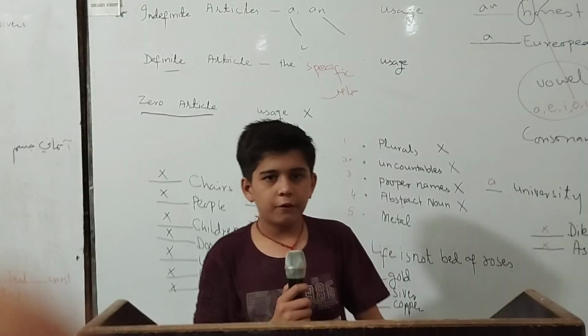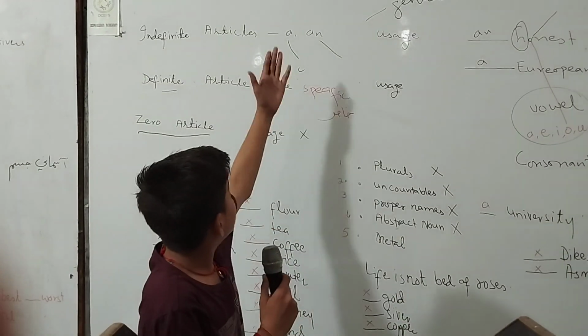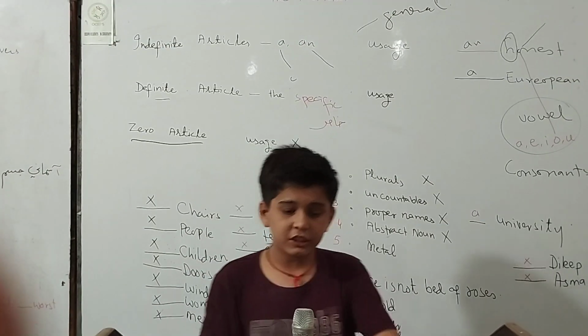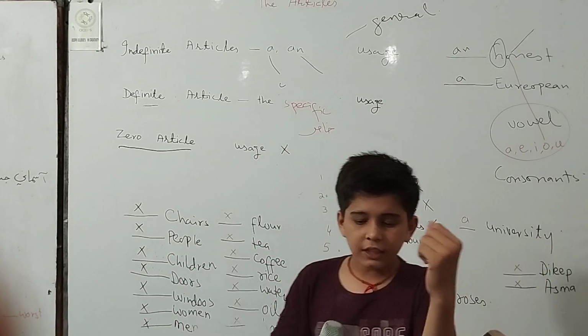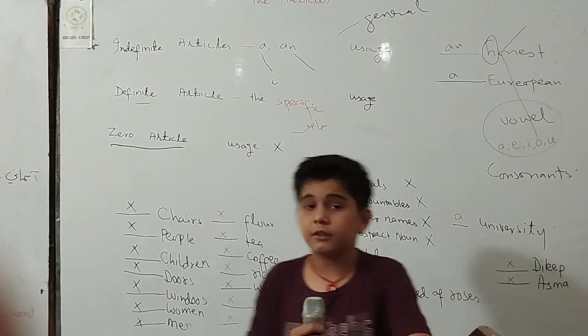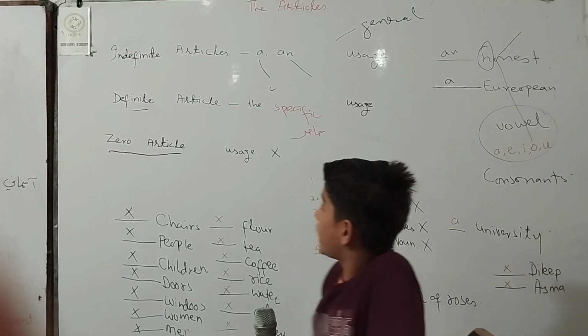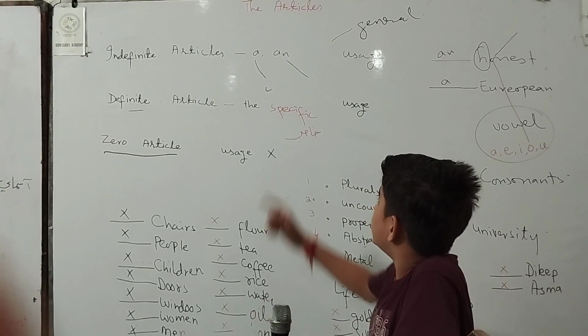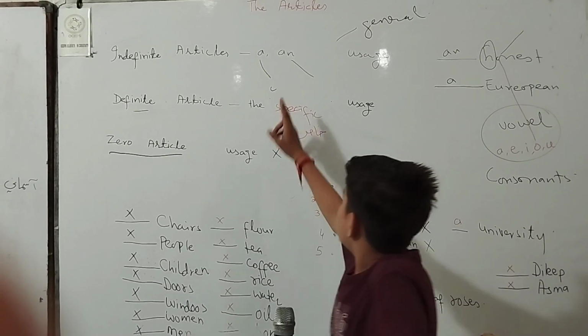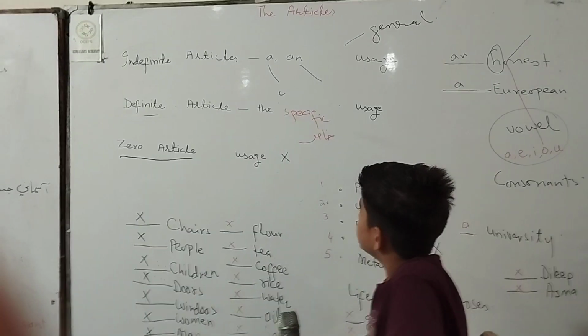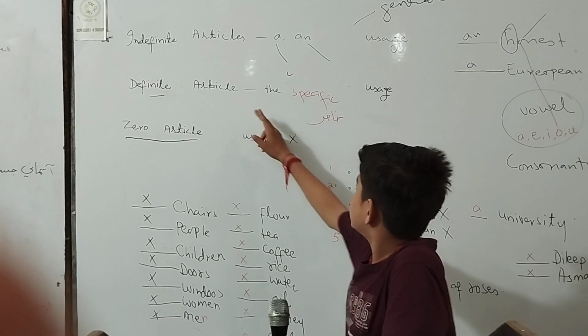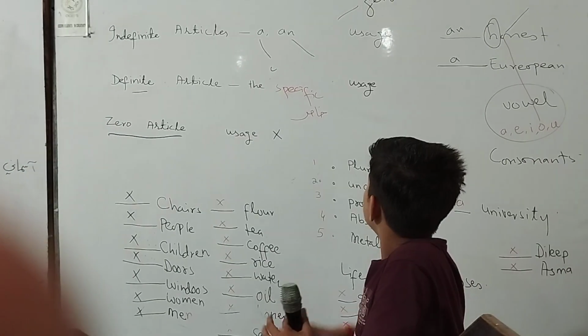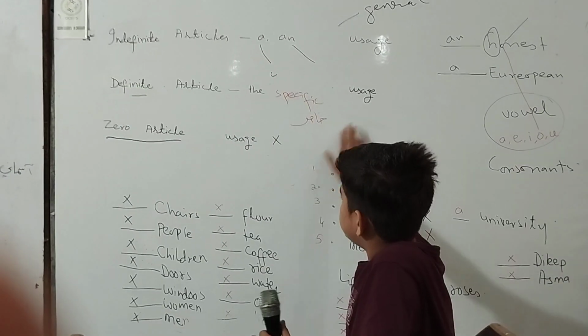Hello friends, my name is Satishwan. Today my topic is the article, the definition. Articles show that a noun is a special word. So there are two types. Indefinite articles: there are two articles, a and an. The indefinite articles. The special one, khaas, means zero articles.